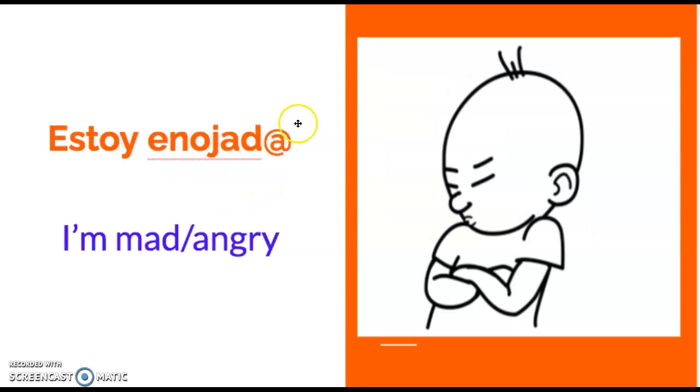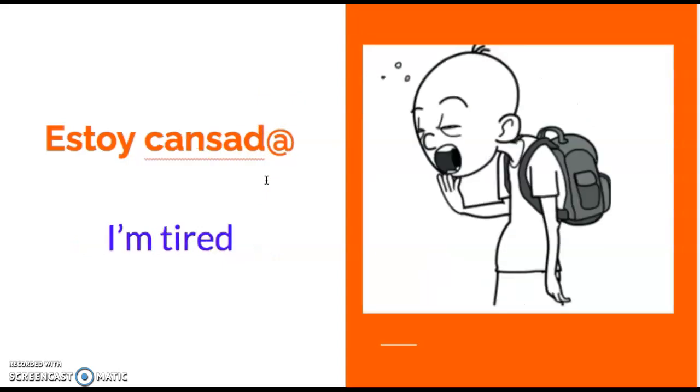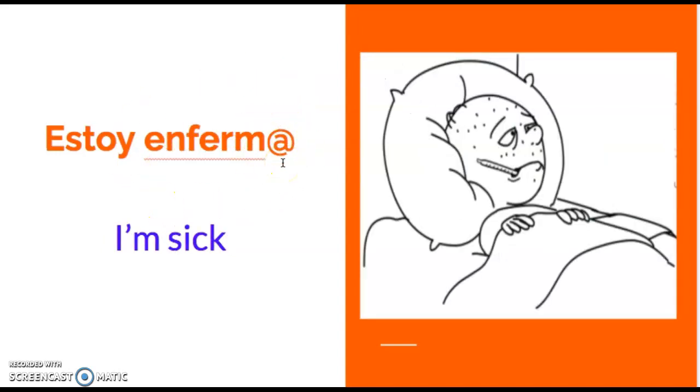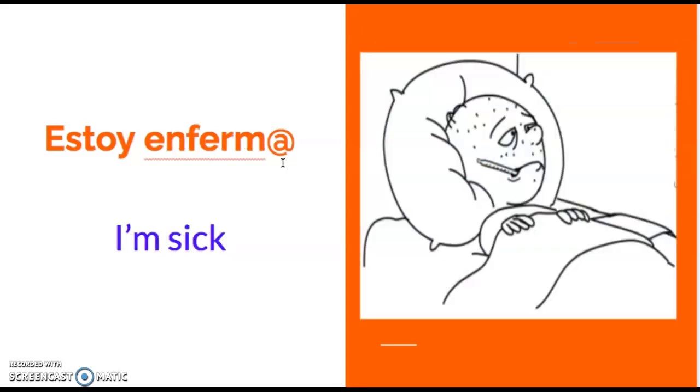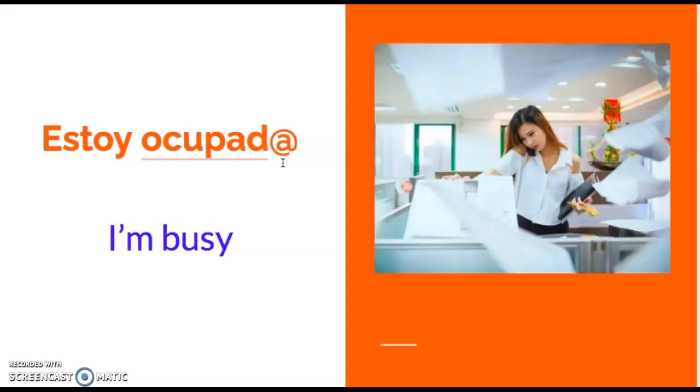Enojado or enojada. This would be I'm mad or I'm angry. Cansado or cansada, I'm tired. So again, I got to change that ending. Enfermo or enferma, I'm sick. Ocupado or ocupada, I'm busy. So we used enfermo and cansado and ocupado when we were talking about excuses, reasons why we couldn't go someplace.